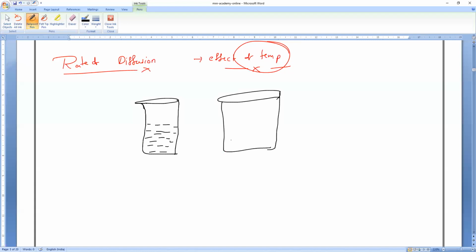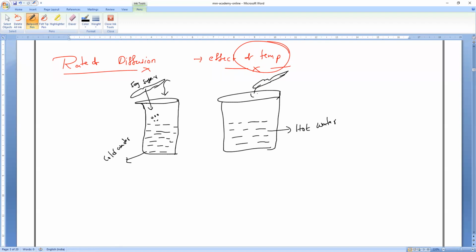In this one I have taken cold water, and in this one I have taken hot water, or I am heating it. Now I will add 1 tablespoon, let me take 50 grams of sugar. I have added 50 grams of sugar to it, and here also, with the help of 1 tablespoon, I have added 50 grams of sugar. Now you tell me, in which container will the sugar disappear very fast?